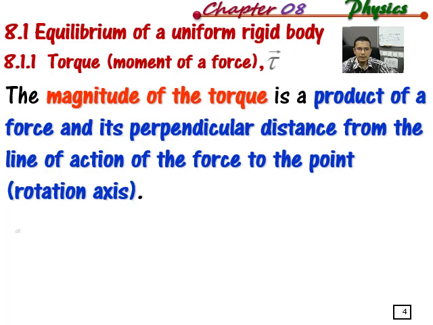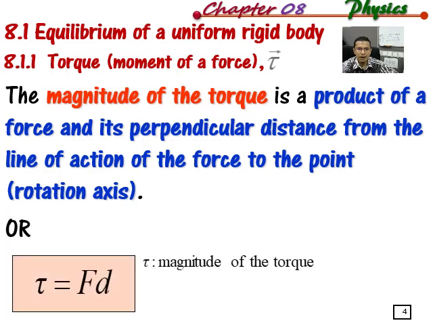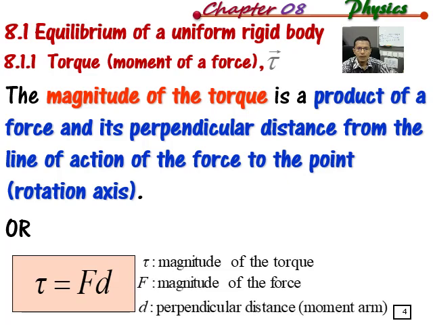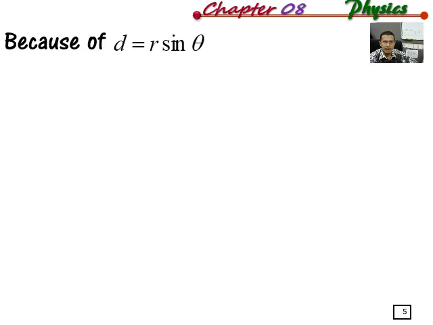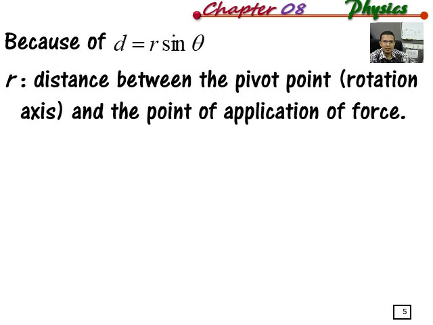Mathematically, we can write tau equal to F d, where tau is the magnitude of torque, F is the force, and d is the perpendicular distance from the line of action of the force to the rotation axis. This perpendicular distance is also known as the moment arm. Like I said just now, torque is a vector quantity.